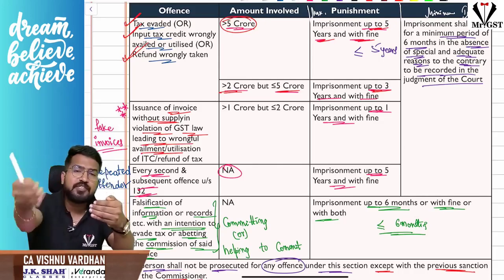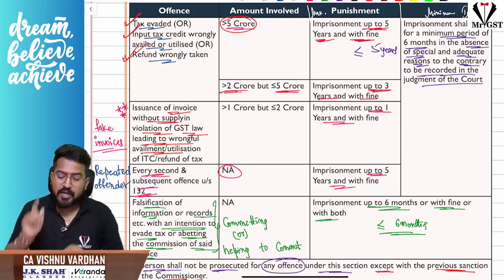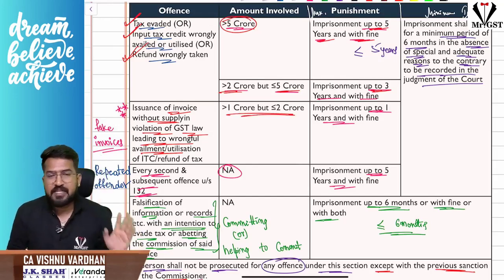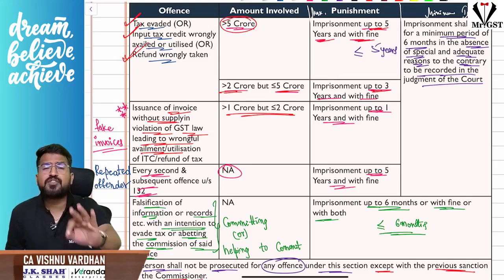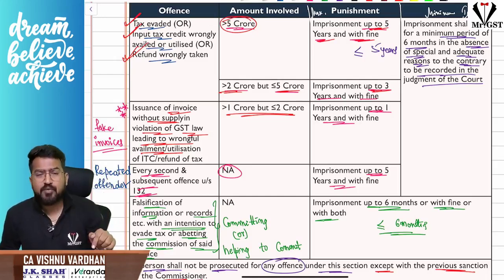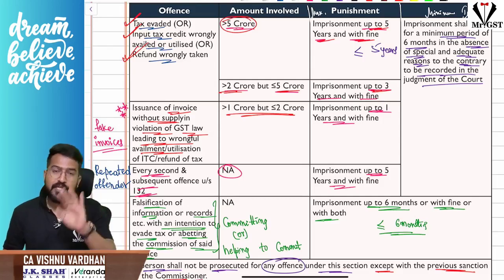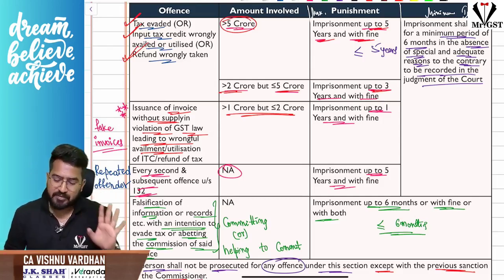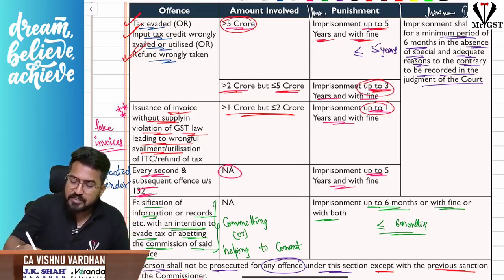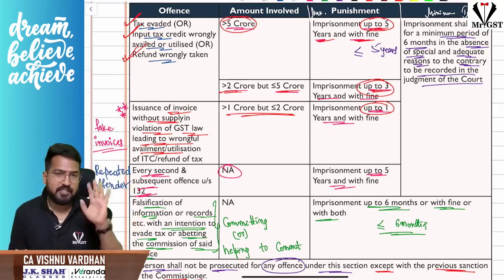Because of that, the opposite party has taken wrong ITC or refund of taxes. In that case alone, even if the amount is between 1 crore to 2 crore, imprisonment will come into picture. Generally, imprisonment or prosecution comes into picture only if the amount is more than 2 crores. But in fake invoice cases, even if the amount is from 1 crore to 2 crores, imprisonment will come into picture, maximum 1 year, and a fine will also be there. Imprisonment up to 1 year, up to 3 years, up to 5 years. That is what is important. That means maximum 1 year, maximum 3 years, maximum 5 years. That is the case.